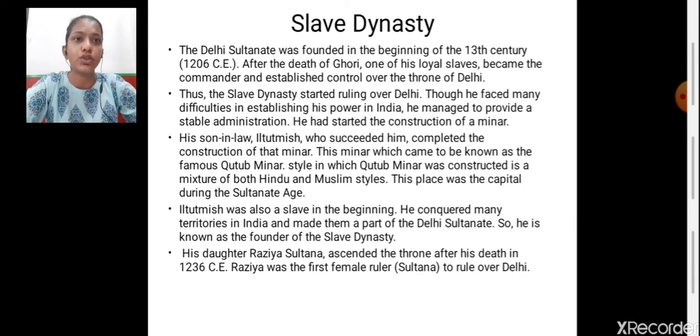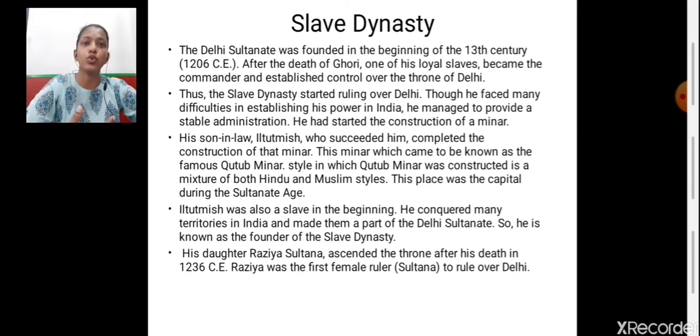The Delhi Sultanate was founded in the beginning of 13th century. So, the slave dynasty in the Delhi Sultanate started in 13th century. After the death of Ghori, one of his loyal slaves became the commander and established control over the throne of Delhi. So, what happened after the death of Ghori? One of his loyal slaves took over the entire command of the Delhi Sultanate and established his throne in Delhi. Thus, the slave dynasty started ruling over Delhi.